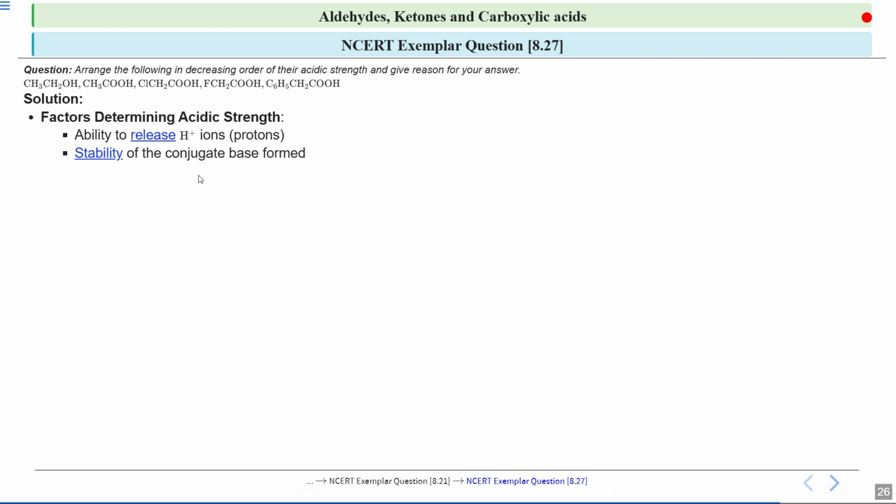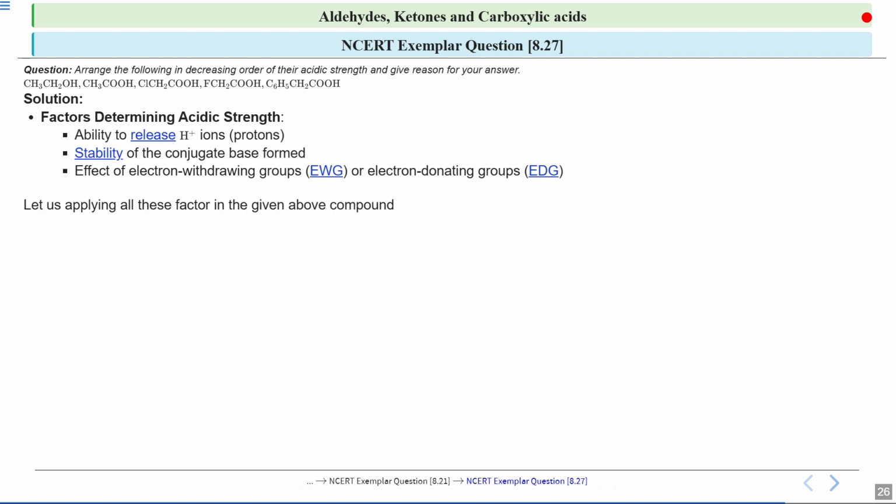The stability often depends on how well the negative charge can be spread out, or delocalized. Now, another important factor is the presence of an electron withdrawing group or electron donating group. Electron withdrawing groups pull the electrons away, which stabilizes the conjugate base and increases the acidity. Whereas electron donating groups do the opposite. They make the acid weaker, because they donate electron density. Now we will apply all these factors to the above given compounds.